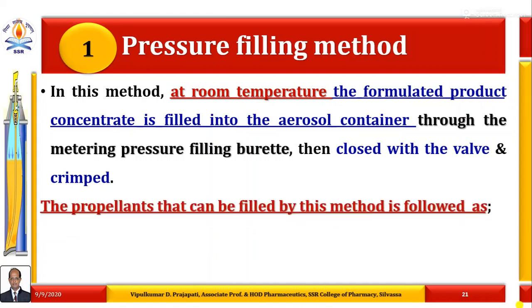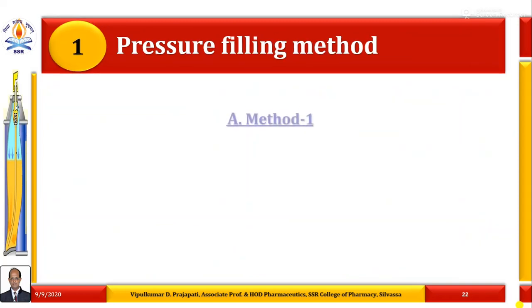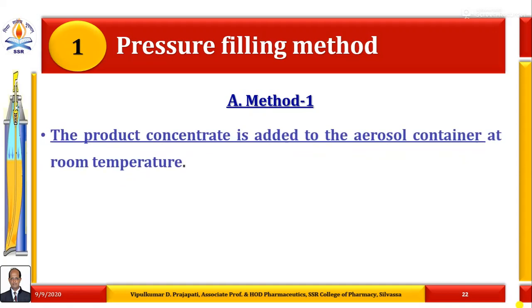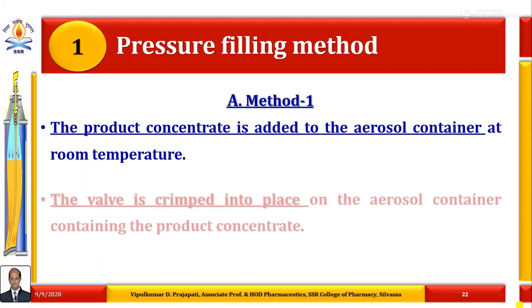The selected propellants can be filled by this method either through the opening of the valve, or they can be added by the under the cap method.